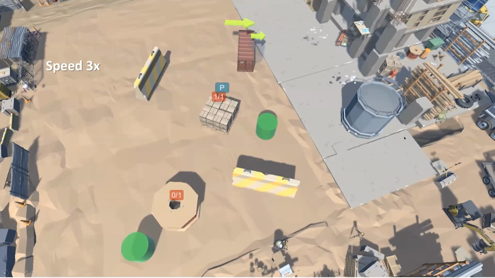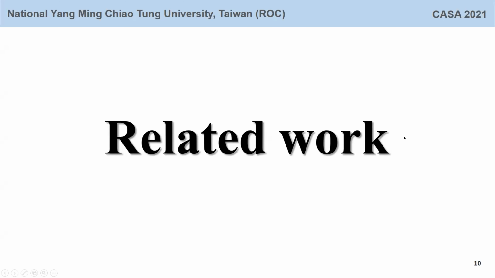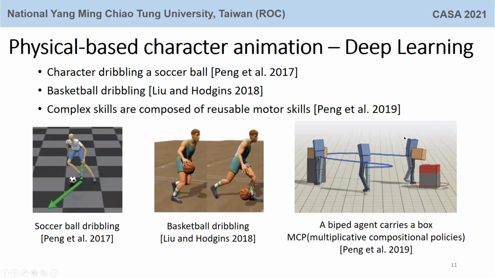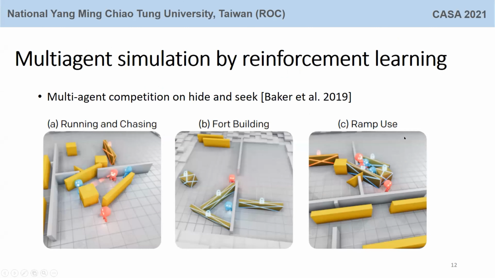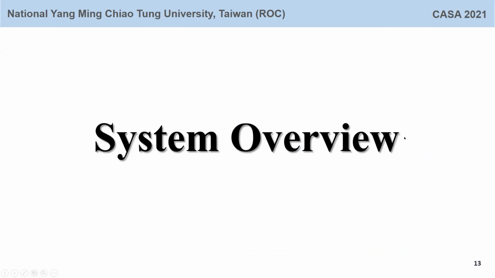Okay, and we present the related work. Deep learning techniques have been proposed for physics-based character animation. Furthermore, agents are simulated to play hide and seek. However, the object is attached to an agent while the agent carries it. Then the following is the system overview.